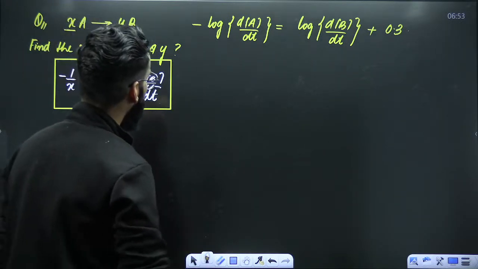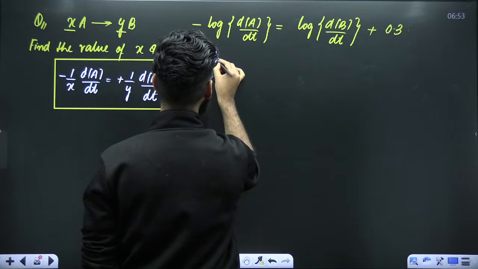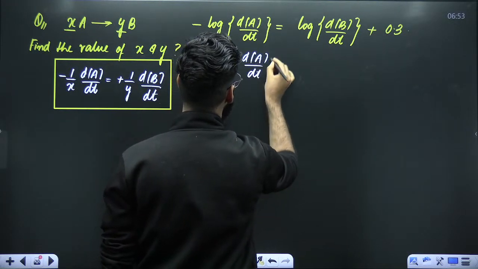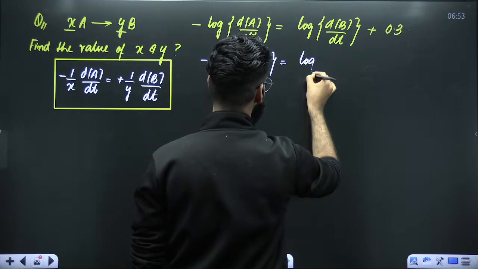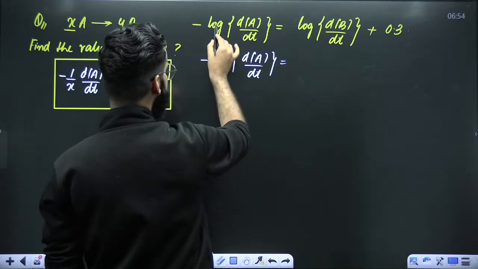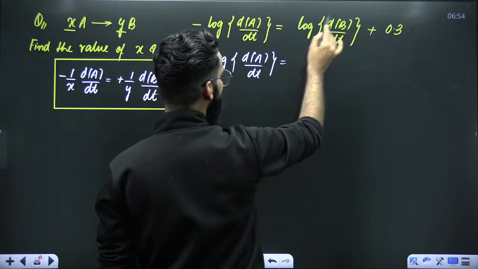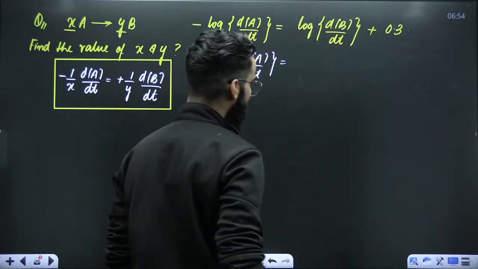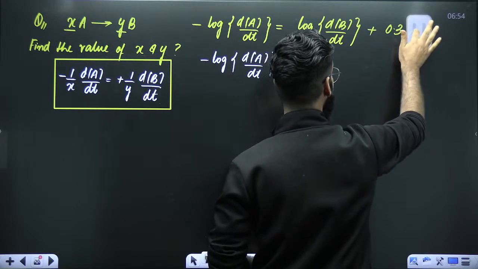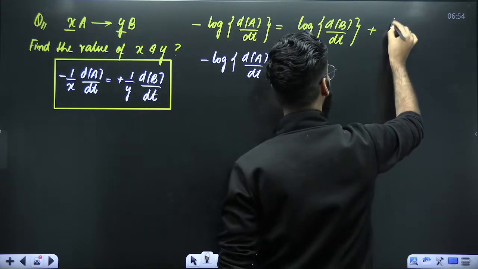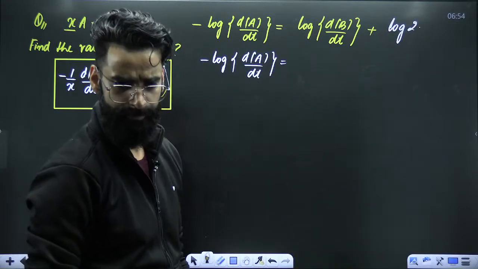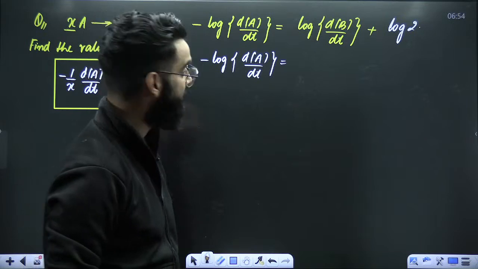Okay. Look at this particular equation. It is minus times log of d of A divided by dt is equal to, this is log of, or just have a look. See guys, this term is in log, this term is in log, and this term is not in log. Can you write this particular term in the logarithmic form? So instead of 0.3, you can write log of 2, because log of 2 to the base 10, that's 0.3 only, right?